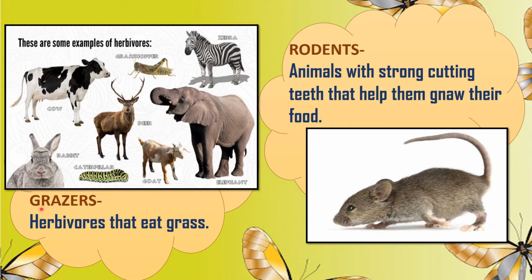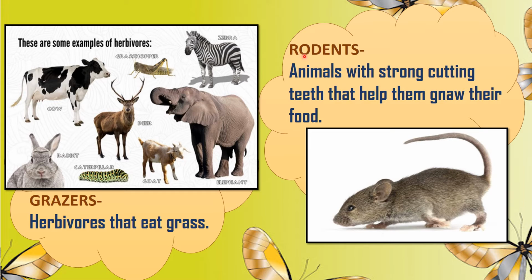The next category is related to the food habit, that is grazers. Now, who are grazers? Grazers are those animals who eat grass, and they are also known as herbivores. Herbivores means the animals which depend on plants for eating. And the examples are cow, deer, elephant, and grasshopper. And there are so many examples of herbivores.